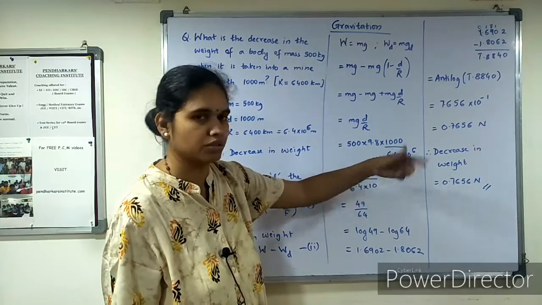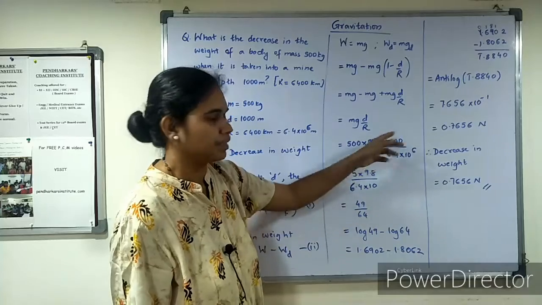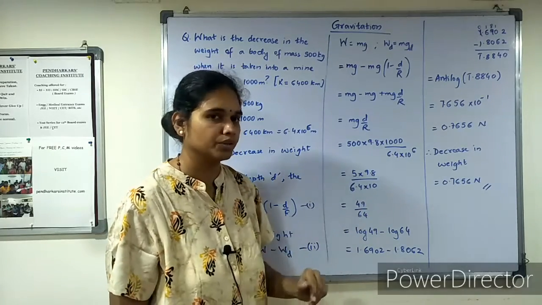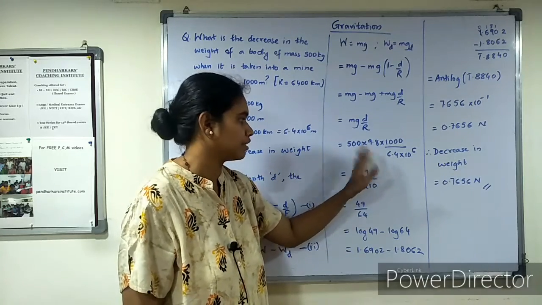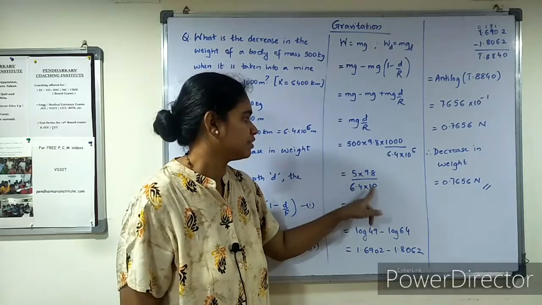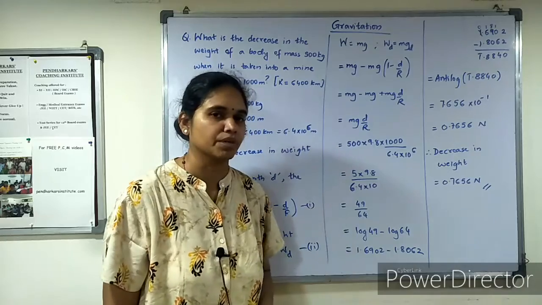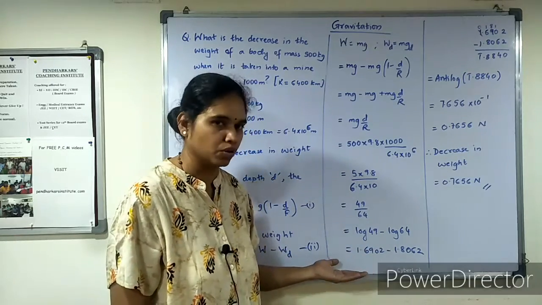I'll try to reduce the zeros here: 1, 2, 3, 4, 5 zeros, and here 6. If we cancel off the 5 zeros, what we are left with is 5 into 9.8 upon 6.4 into 10. After the decimal there is 1 digit, so we multiply the numerator and denominator by 10. 5 ones are 5, and 2s are, and 98 and 2 are reduced, so this is what I get: 49 by 64. Now we can do normal division, or we'll go for log.